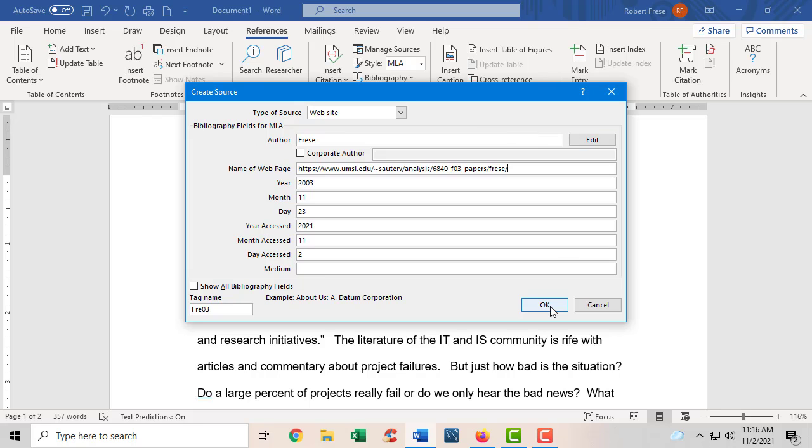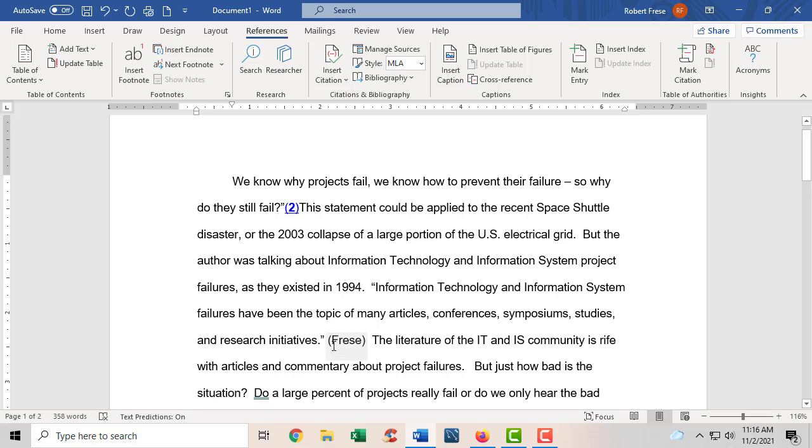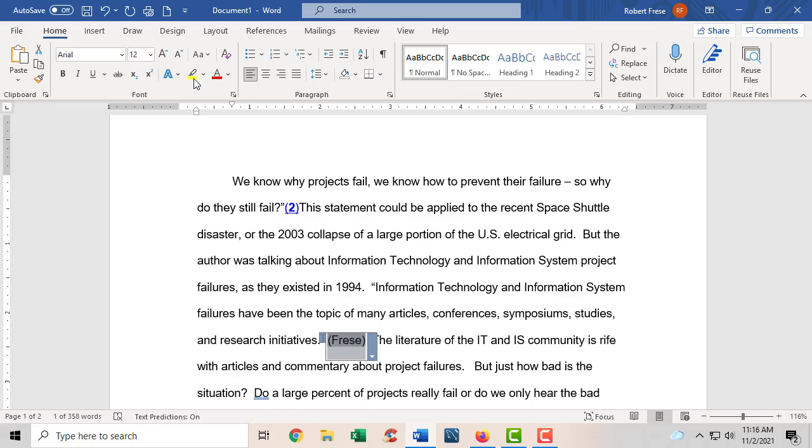So I'm just going to save that. And notice it put my name in there. So it's got the author in there. So I've got one. I'm going to highlight this in red just so you can see it. I go back to home and I can click on the red font. There. Now you see where I've done that.